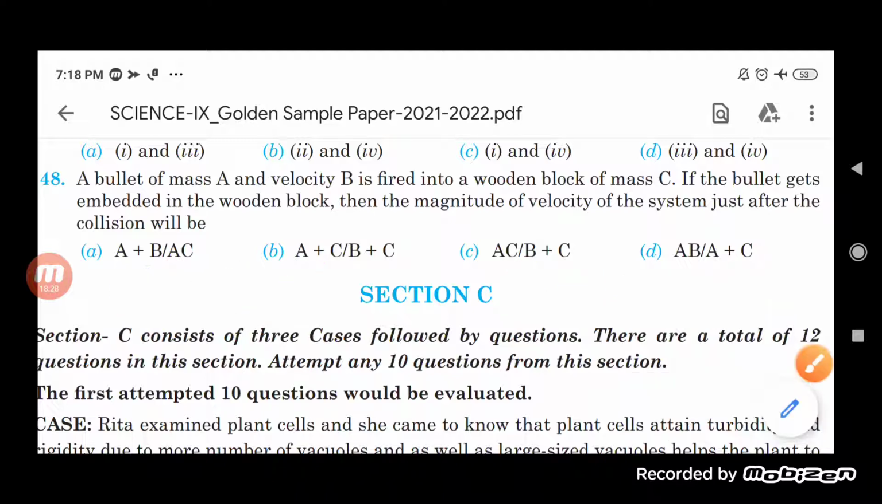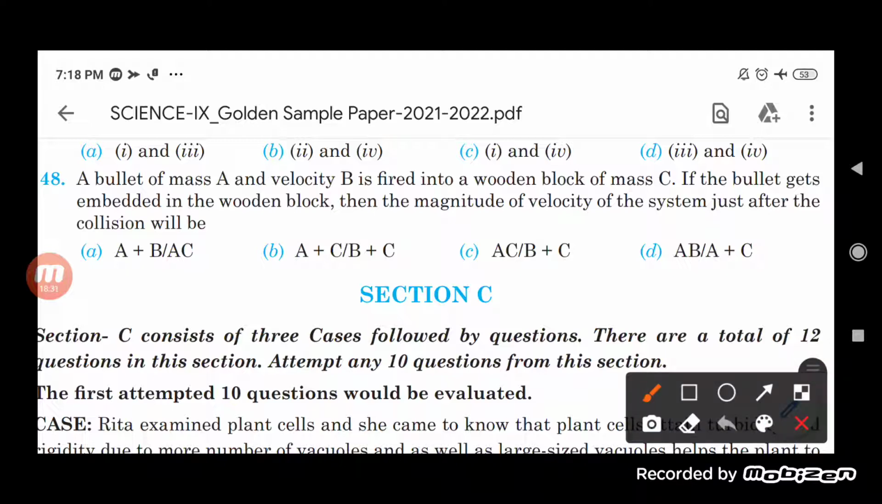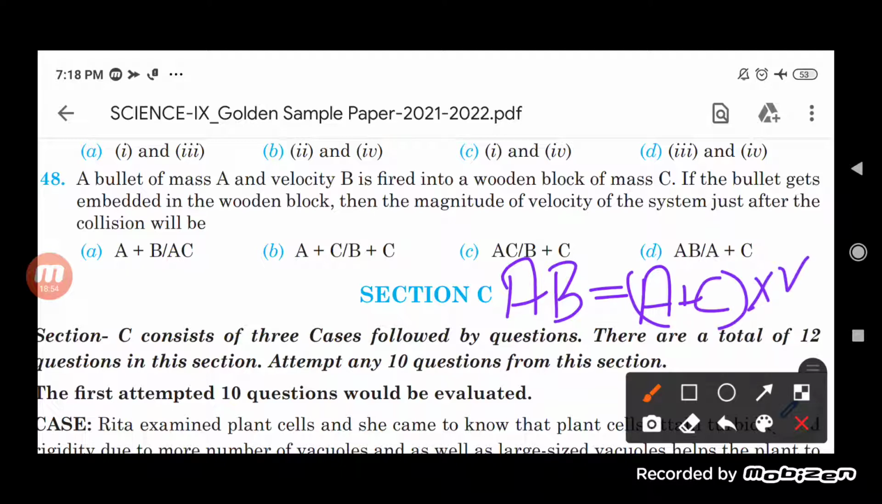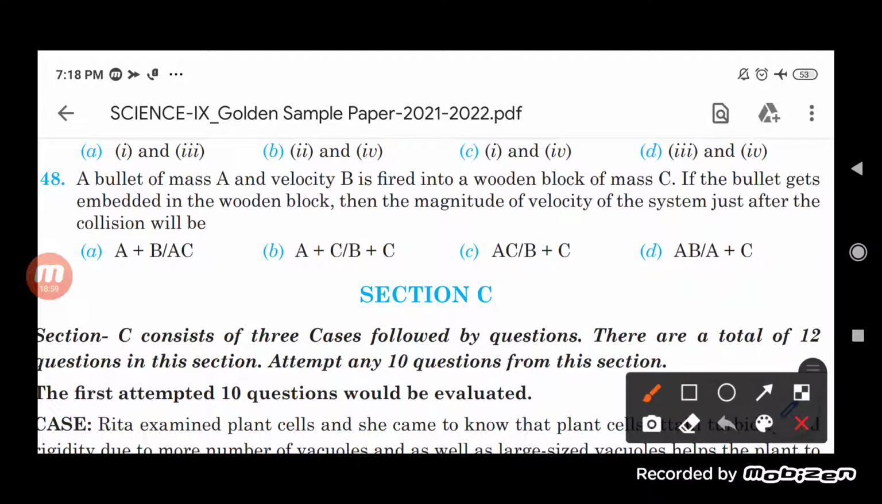Now what will be the equation? Before collision, the equation was A into B, that is AB. So we can simply write, AB is equal to A plus C into V. Now the answer will be AB upon A plus C is equal to V.